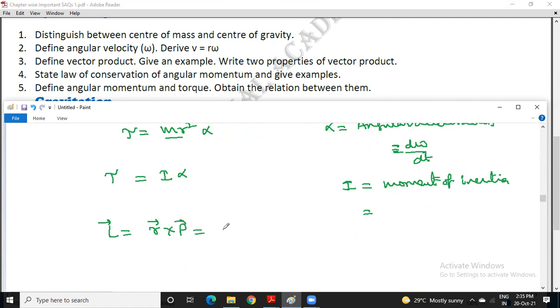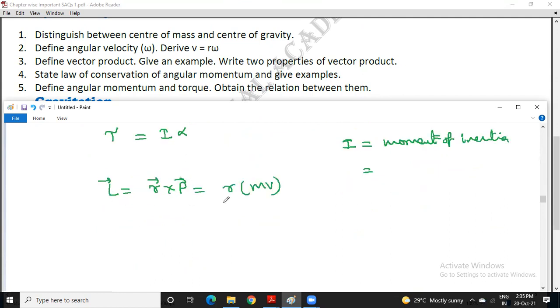So if these two are perpendicular, once again you will get p only. For p you can replace with v. Then suppose this is differentiated with respect to time, dL by dt is equal to r m. Now let me first write v as r omega, and since you are taking d by dt both sides, you write down d by dt of omega. So once again you will get m r square omega.